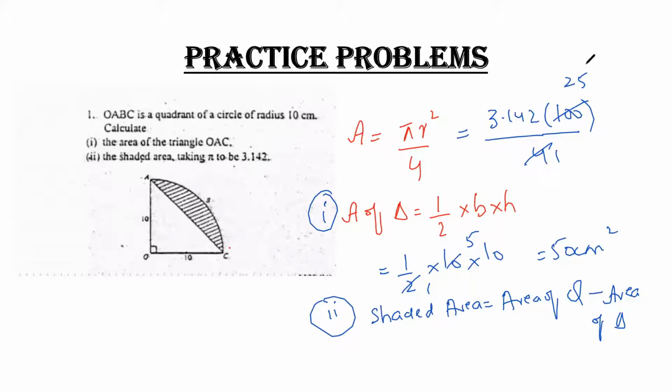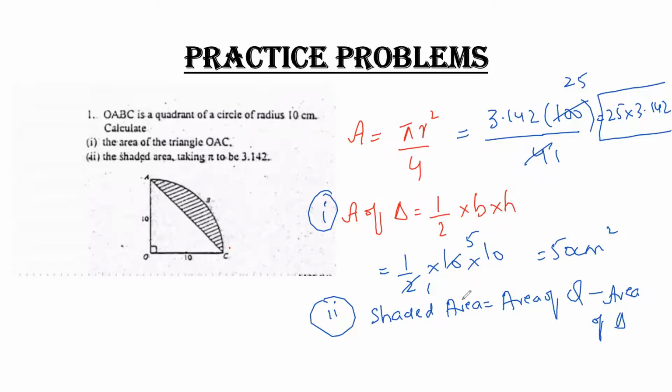So if I calculate my answer, that is 25 into 3.142. You will get the answer after the calculation.